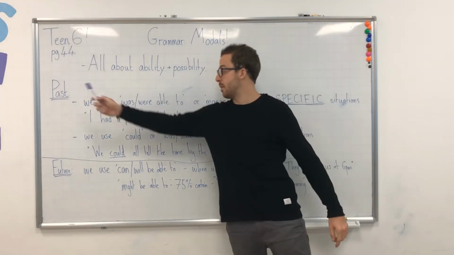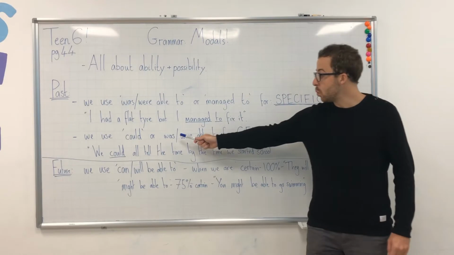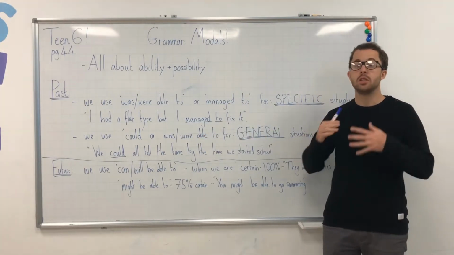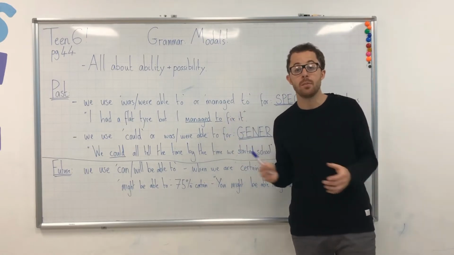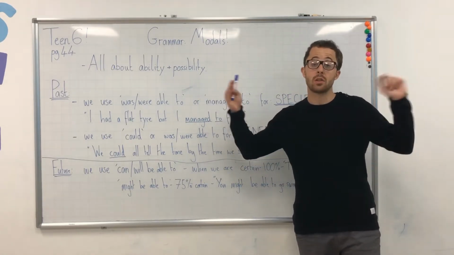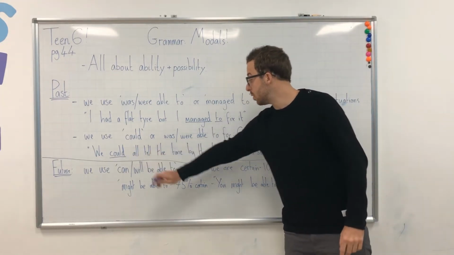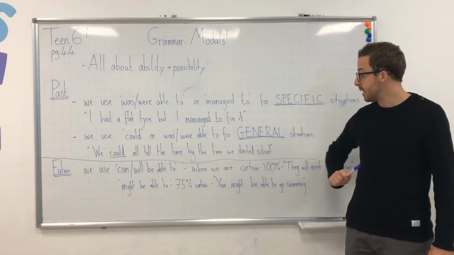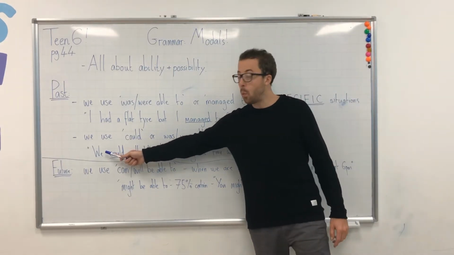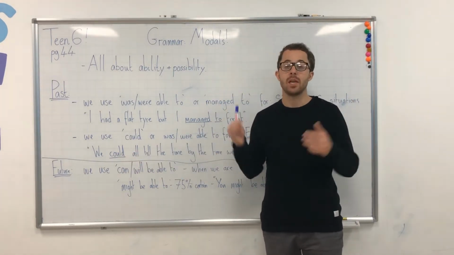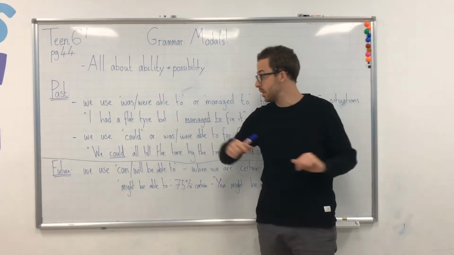As well, talking about the past, we could use could or was, were able to for general situations. These might apply to many, many people or one large group of people. So my example, we could all tell the time by the time we started school. Again, we see here, we. So this is many, many people. It is not specific. It is very general and large.